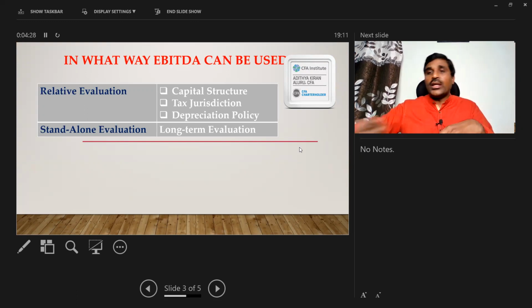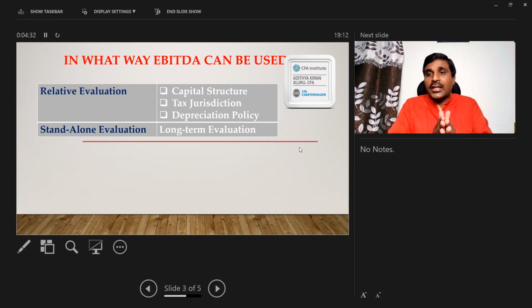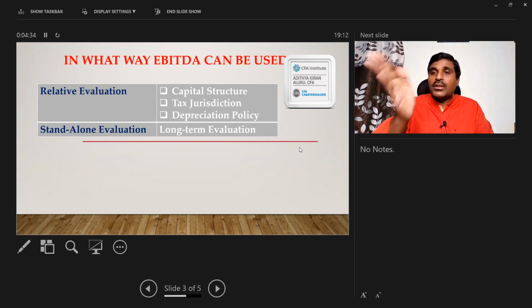Excluding the interest expenditure, what is the performance of these two entities? Interest expenditure should not disturb the performance of one entity. That is the reason we are excluding the interest.